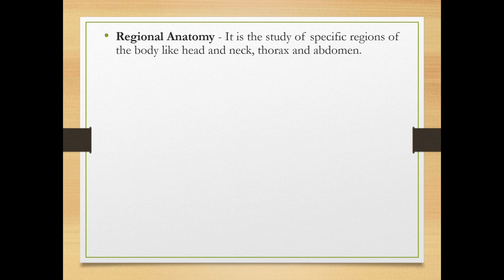Next, regional anatomy. It is the study of specific regions of the body like head and neck, thorax and abdomen. Here you study the human body part by part: what is related to the head, thorax, abdomen, extremities. Each part of the body you study. That kind of study we call regional anatomy.